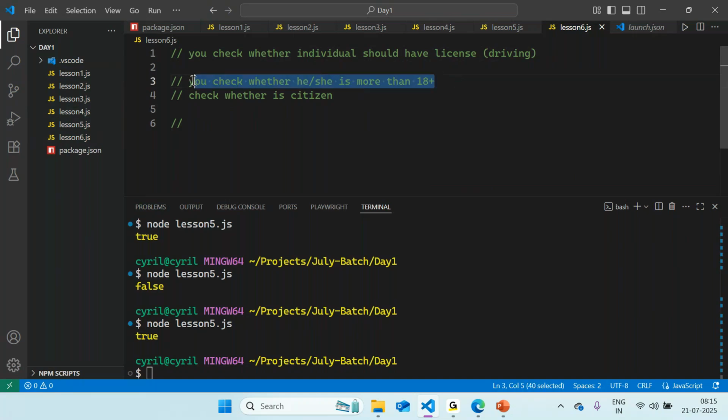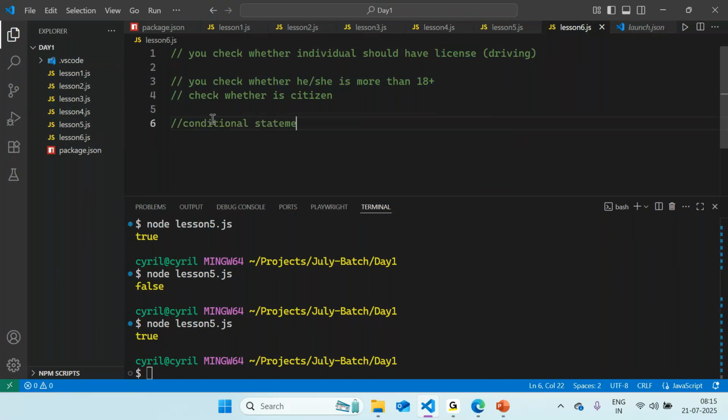And if the initial condition is not met, then there is no point in allowing your user to move on with the application where he wants to register to get a driving license. So then we would say, sorry, you are not eligible, end of application. So how do you make such statements in the programming world? Using conditional statements.